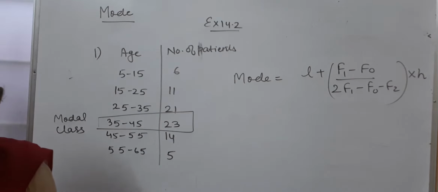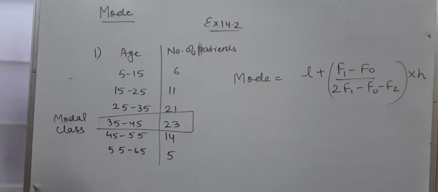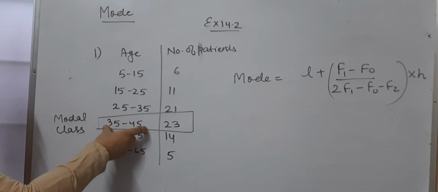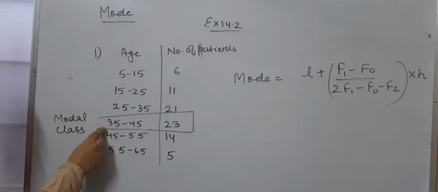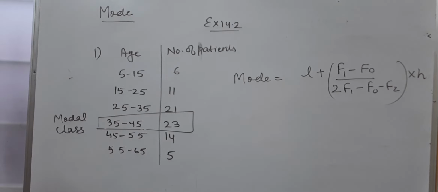It means the mode we calculate will lie in this class, that is, the mode will lie between 35 to 45. If you find the mode, it will lie in the model class, so its value will be between 35 and 45.